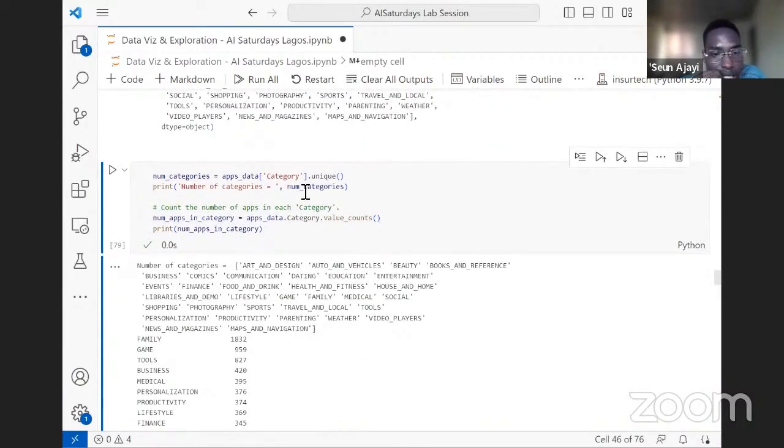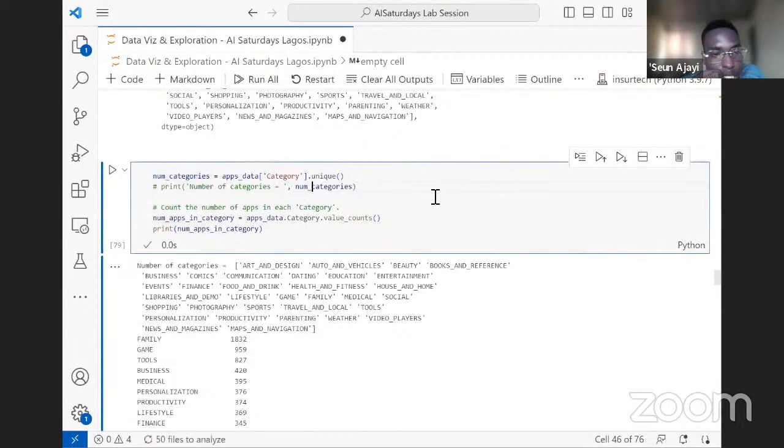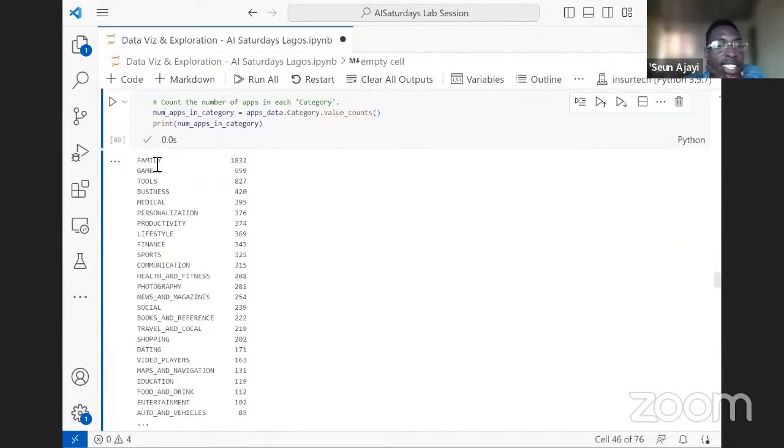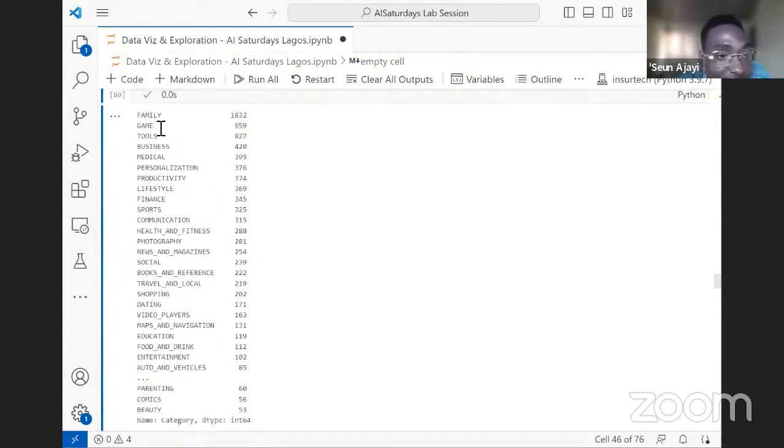We're not printing this again. So what we see are these categories and these are the counts, the number of apps in each category. As you can see, family has the highest number of apps on Google Play Store as at 2018. We can see games follow closely. That's 957, and we can see a lot more.